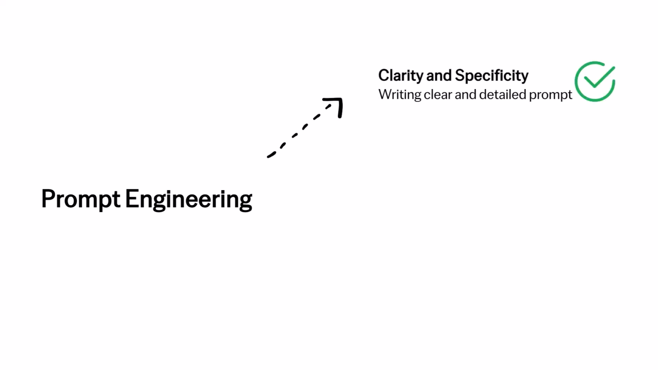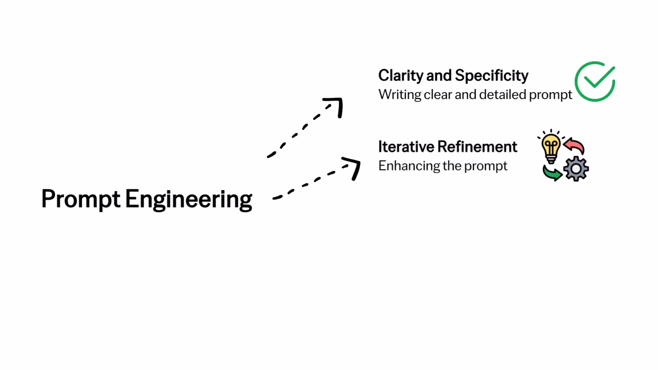Clarity and specificity. The clearer and more detailed a prompt is, the better the model can align with the user's expectations. Vague prompts may lead to generic or unrelated responses, while more detailed prompts guide the model toward producing targeted outputs. Iterative refinement. Prompts are often tested and modified in cycles to improve the output. Changing phrasing, specifying tone or style, or adding constraints can help fine-tune the result.